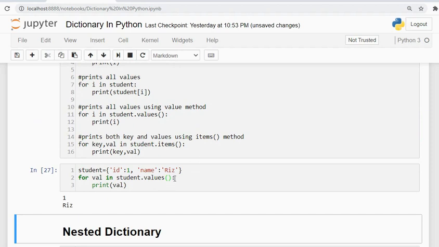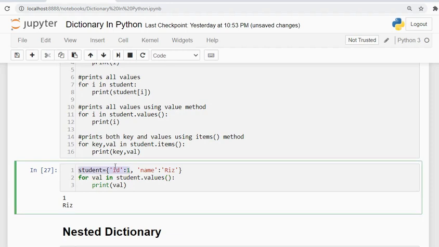Okay, and now if we want to access both the key and values, we use the items method. Items is an element, so this whole thing is an item. This whole key-value pair is an element, and this whole thing, outer comma, is an element.